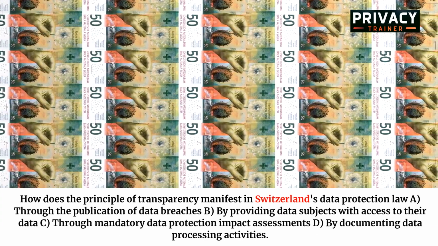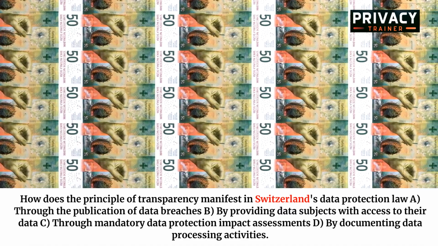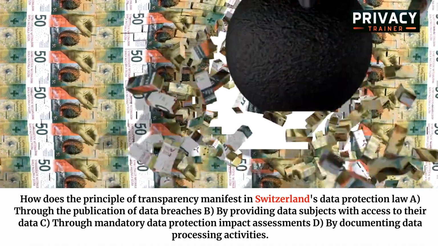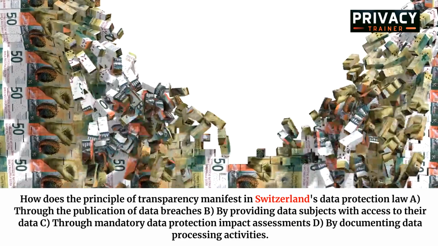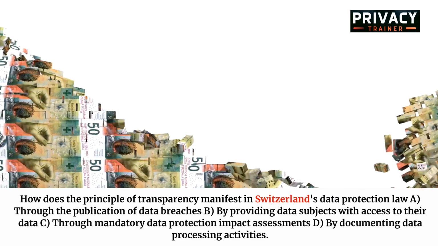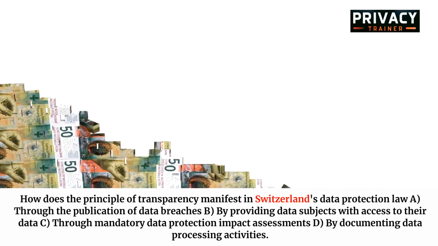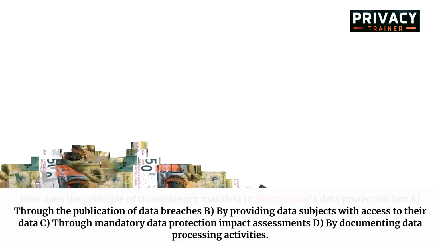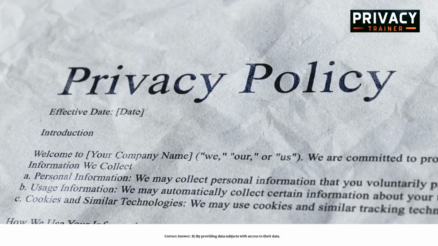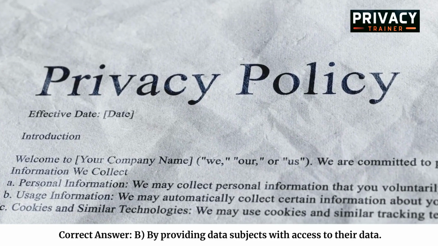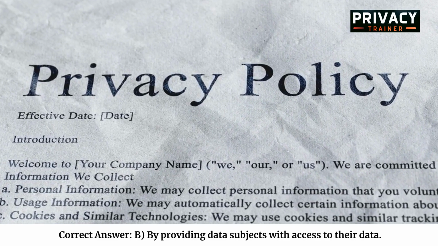How does the principle of transparency manifest in Switzerland's data protection law? A. Through the publication of data breaches. B. By providing data subjects with access to their data. C. Through mandatory data protection impact assessments. D. By documenting data processing activities. Correct answer. B. By providing data subjects with access to their data.